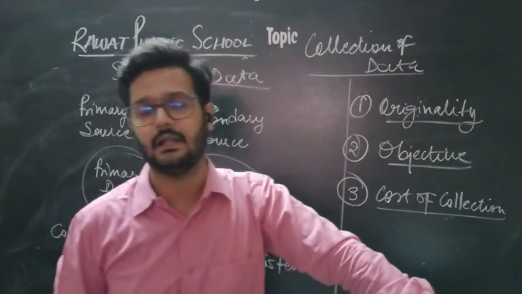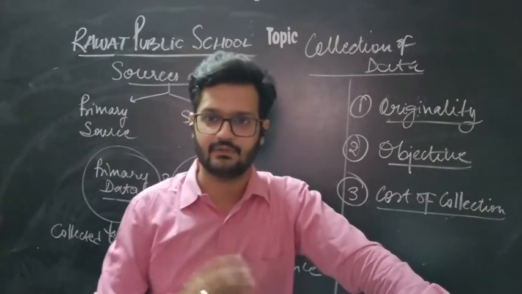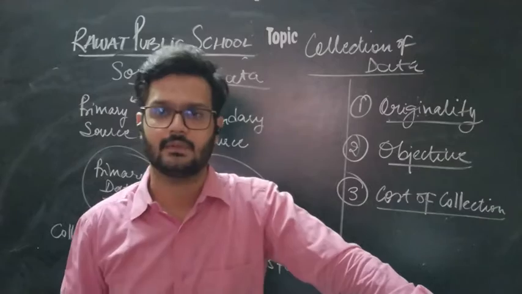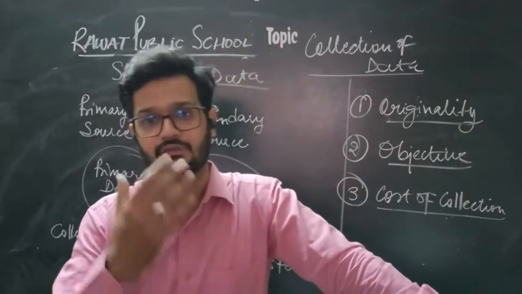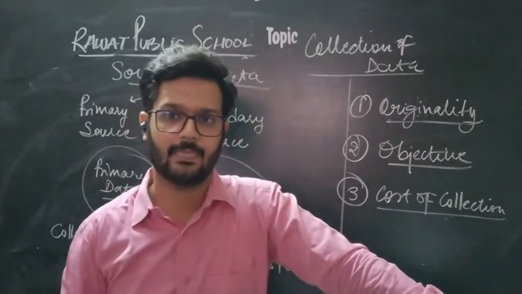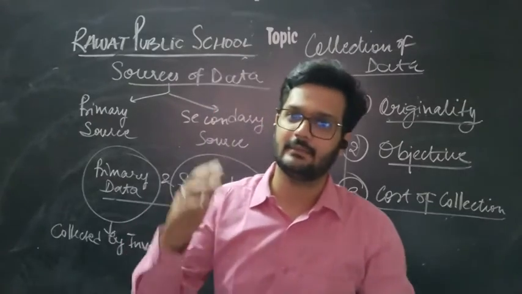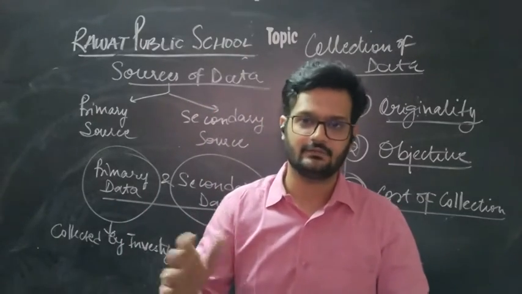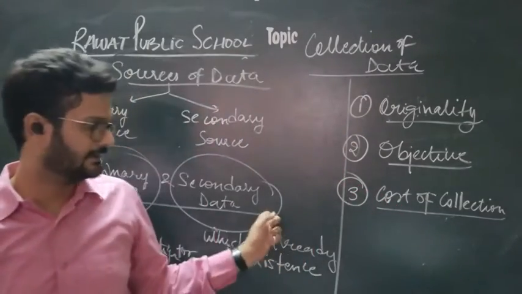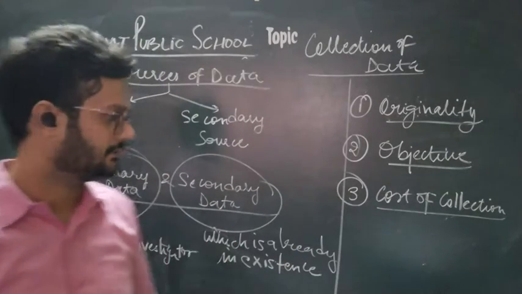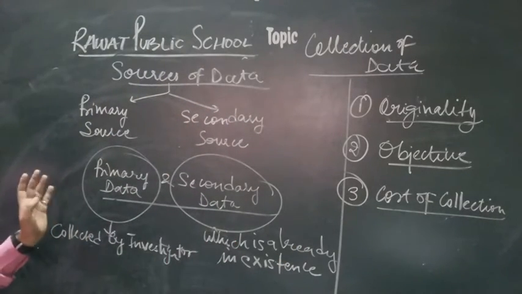For example, all the information which we collect from the internet is secondary data, because that information exists already and has been used by other persons. This was primary data and secondary data.